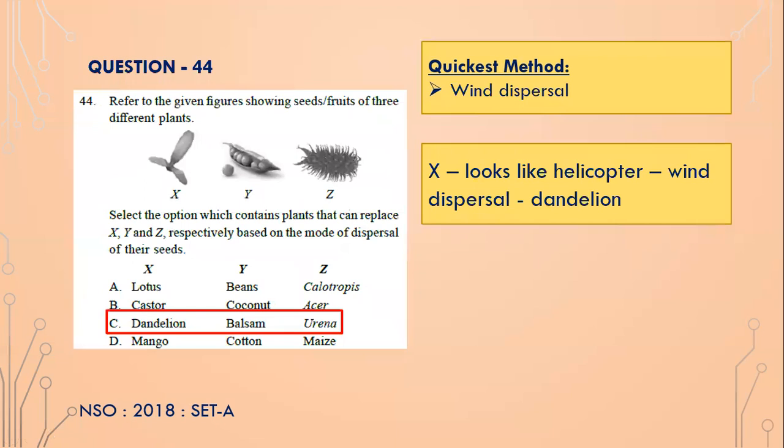Okay. Refer to the given figures showing seeds and fruits of 3 different plants and select the option which contains the plants that can replace X, Y, and Z respectively based on the mode of dispersal. So easy question, very easy question. X, this thing looks like a helicopter, isn't it? So it is wind dispersal. Seeds which look like a helicopter are dispersed by wind. And dandelion also is dispersed by wind. So X could be replaced by dandelion. So that's it. You don't need to go anywhere else. X is dandelion, and option C is the correct answer.